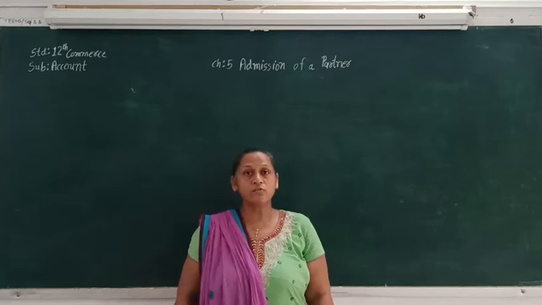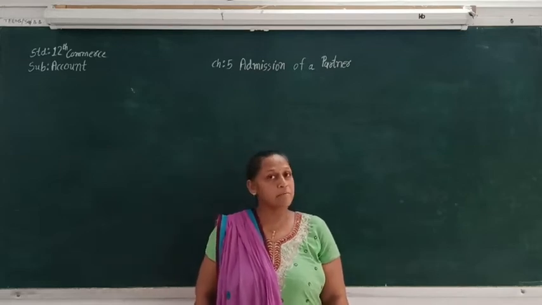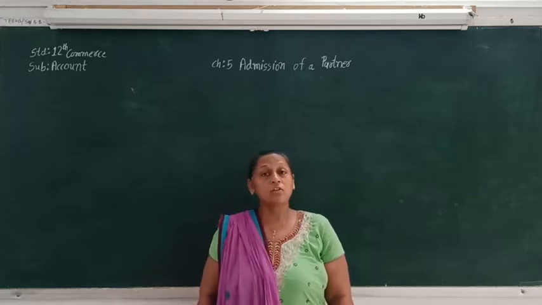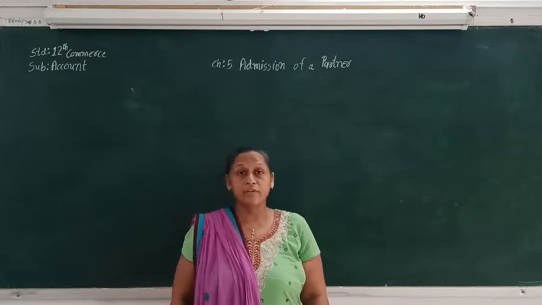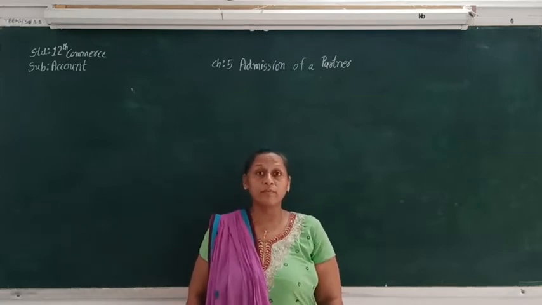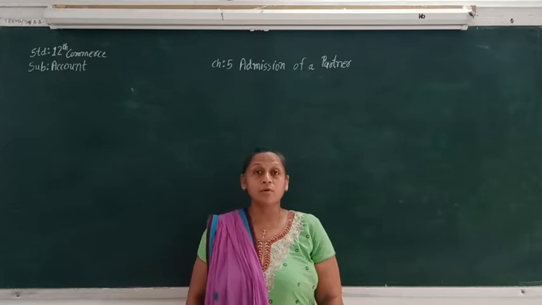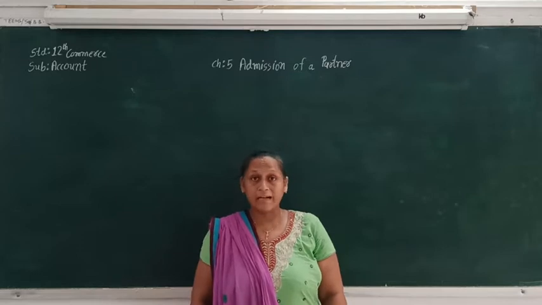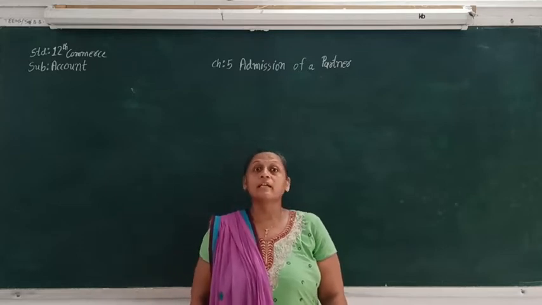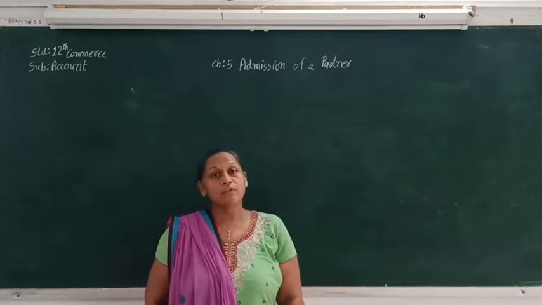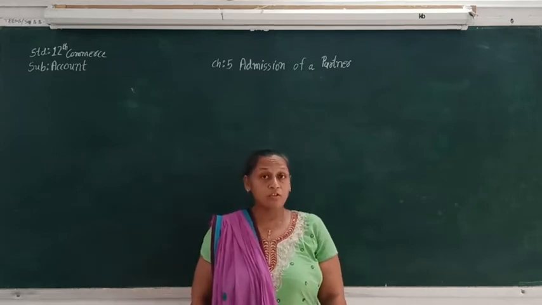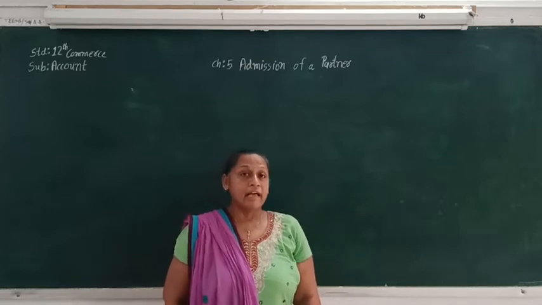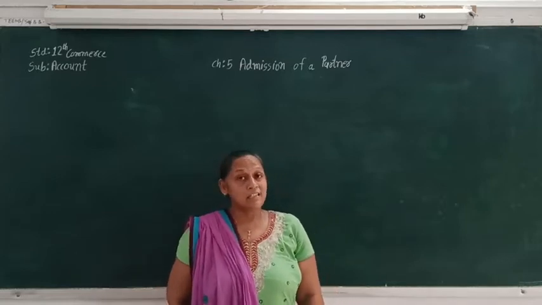Hello students, today we are going to see chapter number 5, admission of a partner, of standard 12th commerce, subject account. So till today we have seen different sums related to goodwill, when the goodwill is brought by the partner in cash or kind. Sometimes if the partner brings the goodwill, the old partner can withdraw it, and adjustment related to revaluation of asset and reassessment of liability, and again we have seen the balance sheet after the revaluation.